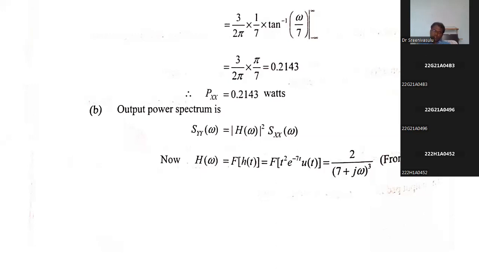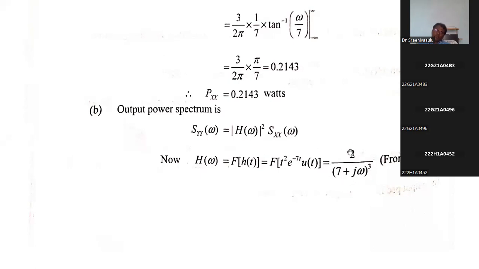My sincere suggestion is, before applying Fourier transform, you better apply Laplace transform for this. After obtaining the Laplace transform, whenever there is an s, we are going to replace s with j omega. That is my suggestion. Then it is very easy. You see here, what is the Laplace transform of this one? N factorial, that means 2 factorial divided by (s plus a) whole power n plus 1. A here is 7. N is 2, and 2 plus 1 is 3.